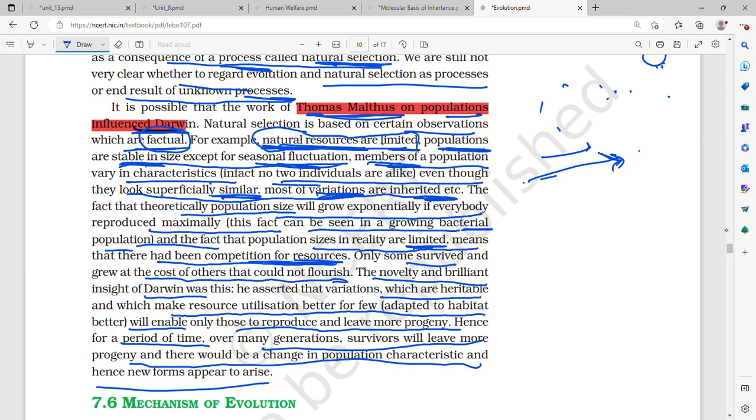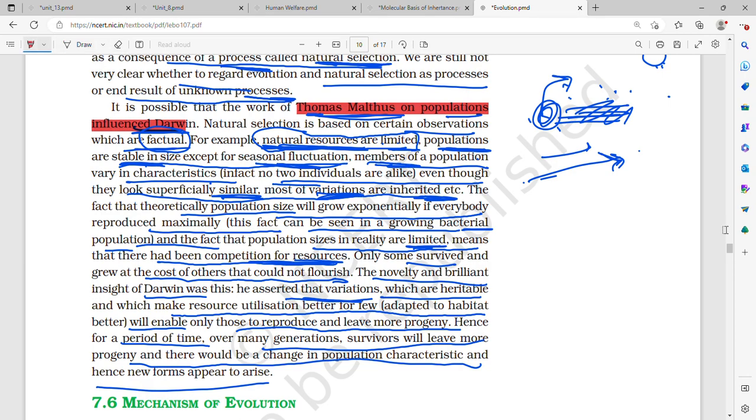So in a population, some survived, and the survivors had variation and they grew at the cost of the others. That is, they had to compete with others, and others had to become extinct in order for them to grow and flourish. The novelty and brilliant insight of Darwin was this. What did Darwin say?